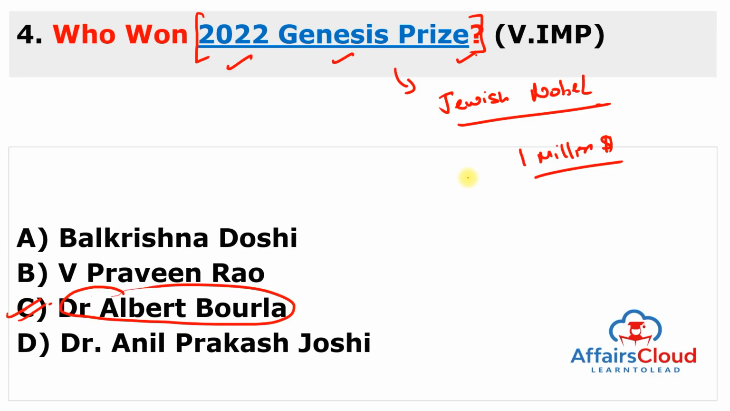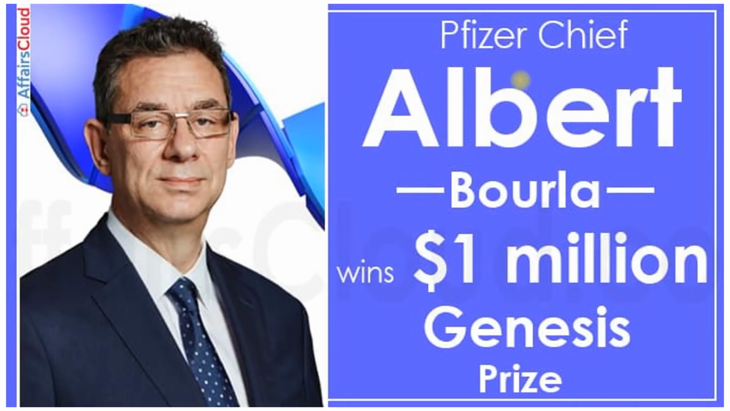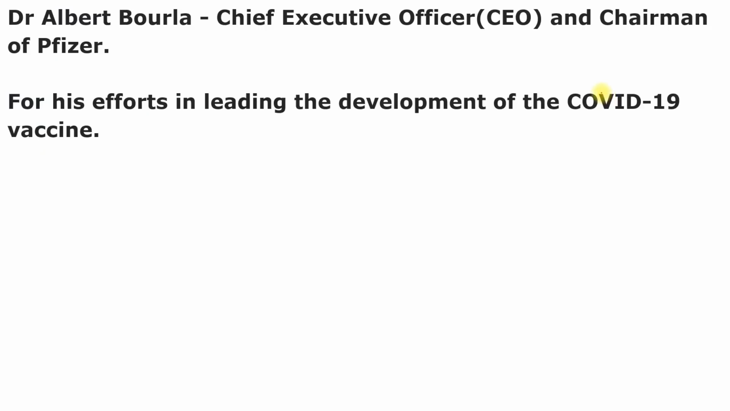And why this person got this award and who is this person? So remember, he is the CEO as well as the chairman of a very important company which is known as Pfizer, and he won this award for his efforts in leading the development of the COVID-19 vaccine. So remember Dr. Albert Bourla. And you can also see here the picture of Albert Bourla who won this Genesis Prize worth $1 million. And remember, it is known as Jewish Nobel Prize. And Albert Bourla is CEO and chairman of this organization, Pfizer.